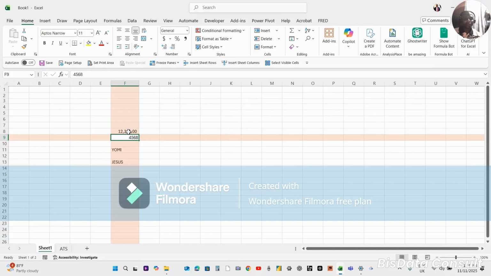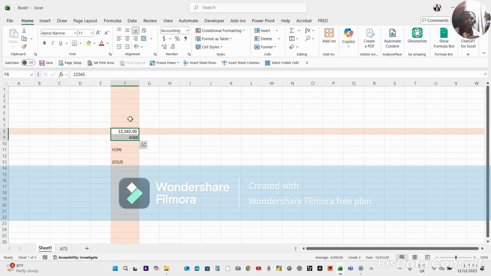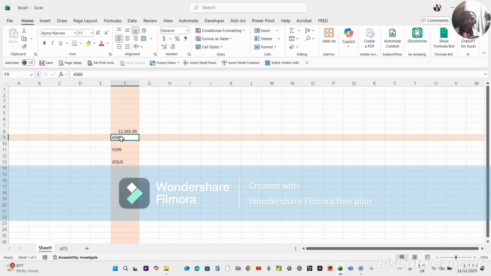But you can decide to select the number, for instance, and let's say you justify it, which means you align to the center. But numbers will not align to the left, even if you try to justify, except when it's not formatted. This one is formatted. This one is general. Excel is not seeing this as a number really, because it's general. Look at this place. It's telling you the formatting that is there is general.